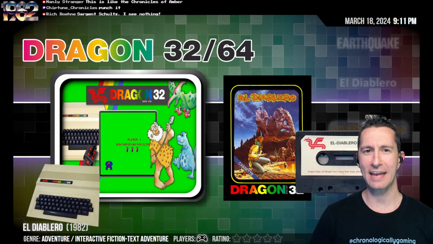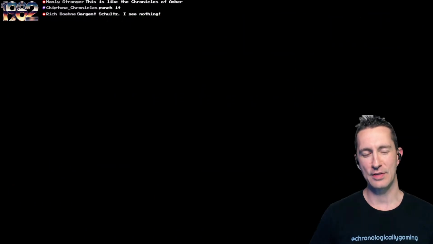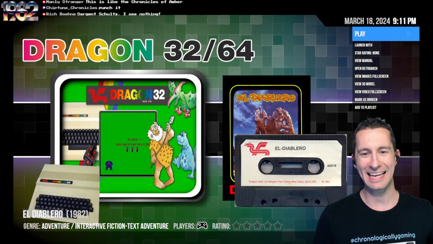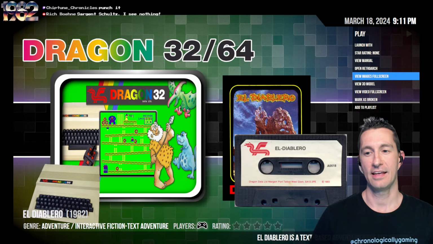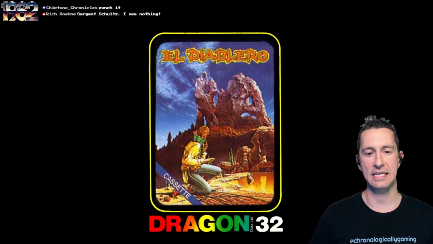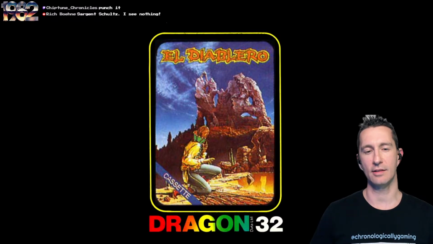It's also on the Dragon 32. Let's check out El Diablero for the Dragon 32. This one is our 19th game we've played on the Dragon 32 Micro. Let's take a look at the artwork. There it is, the cassette case. Very cool. That looks like us. Exactly how I imagined it from the text adventure game on the TRS-80 Color Computer.